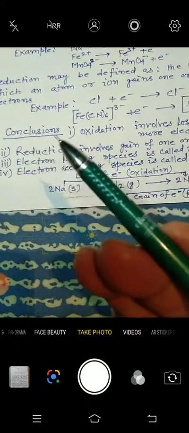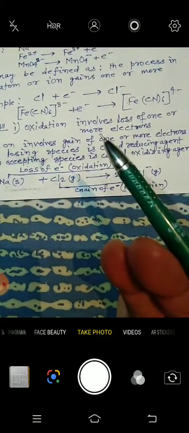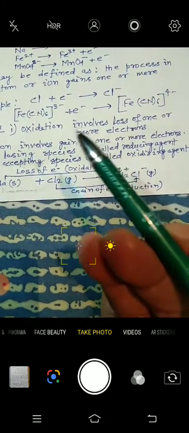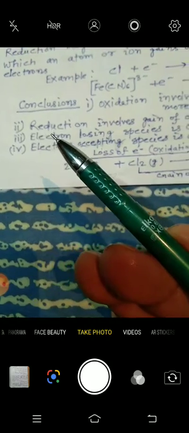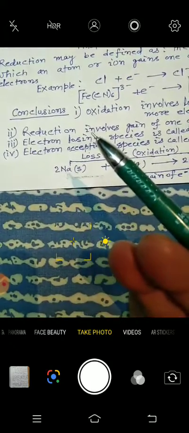Here is the conclusion. Number 1, oxidation involves loss of one or more electrons. Number 2, reduction involves gain of one or more electrons.